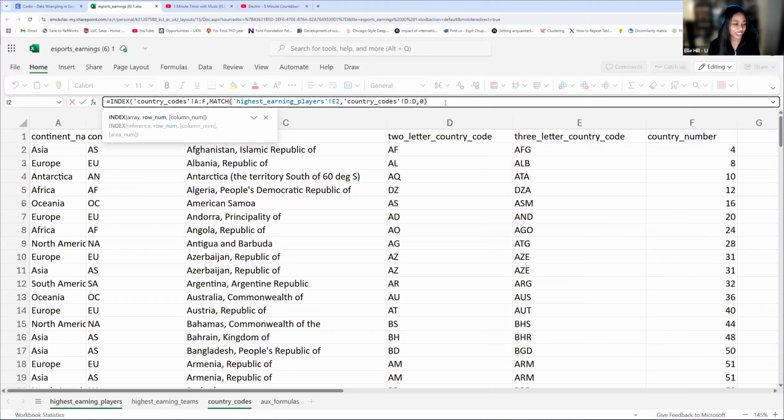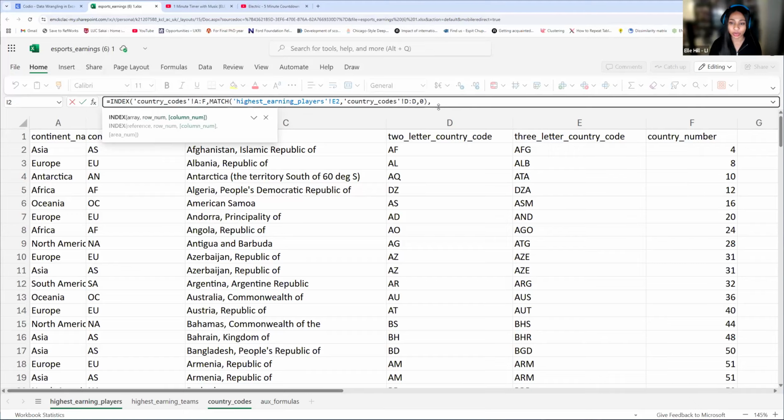Actually, Akeem brings up a good point. We also are going to have to fix our references. But we are not done with our index. This is only to figure out this row number. We have to figure out what column we want to return. So exactly, we're not yet done with index.